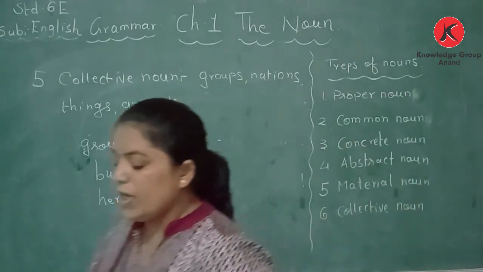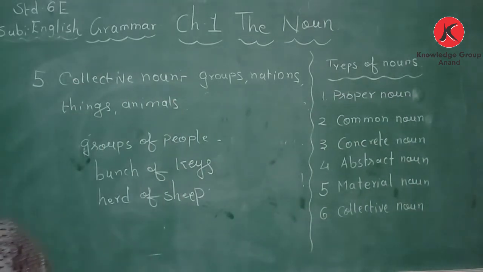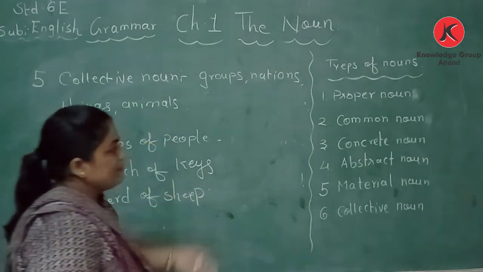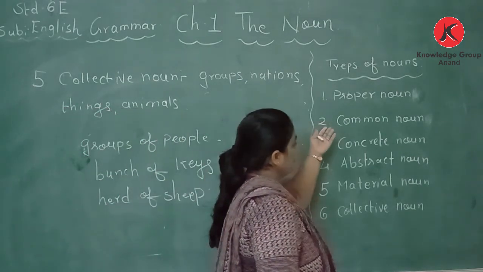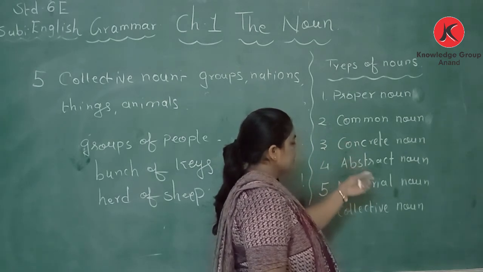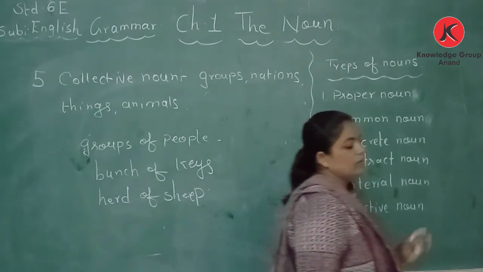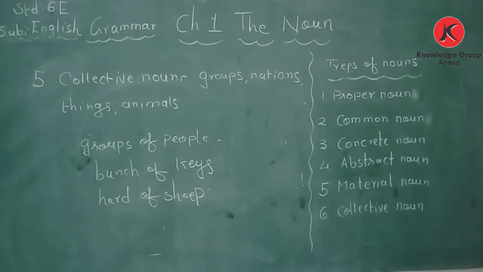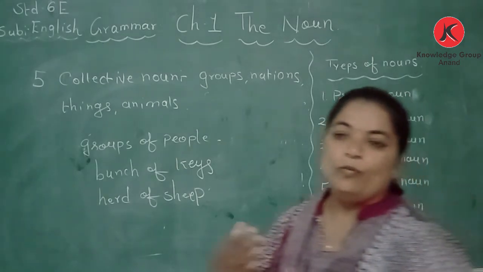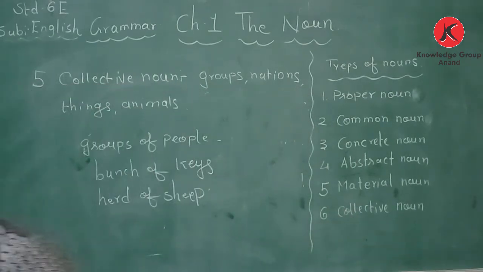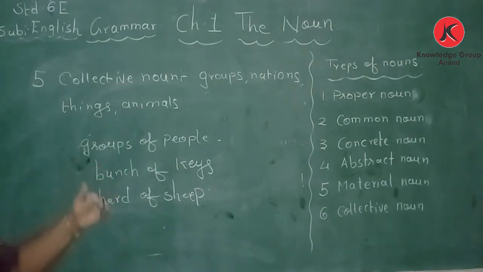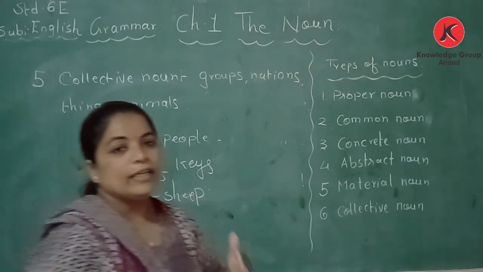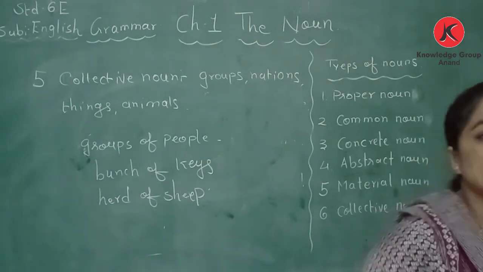So today we have gone through what is noun, countable noun, uncountable noun, the types of nouns: proper noun, common noun, concrete noun, abstract noun, material noun and collective noun. So these are the types of nouns. And what you have to do is go through your book, write down the definitions of each noun and write down the example of it.